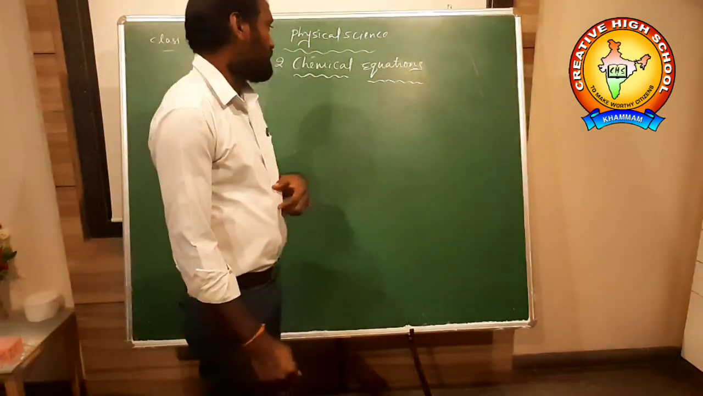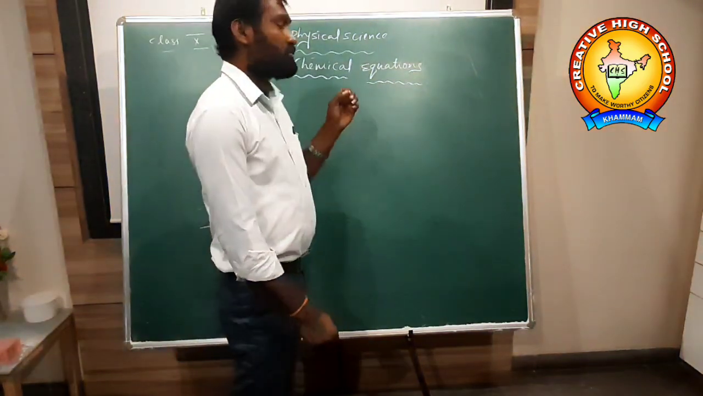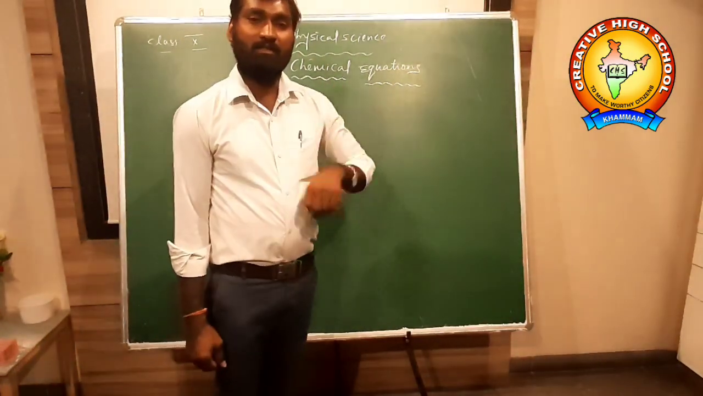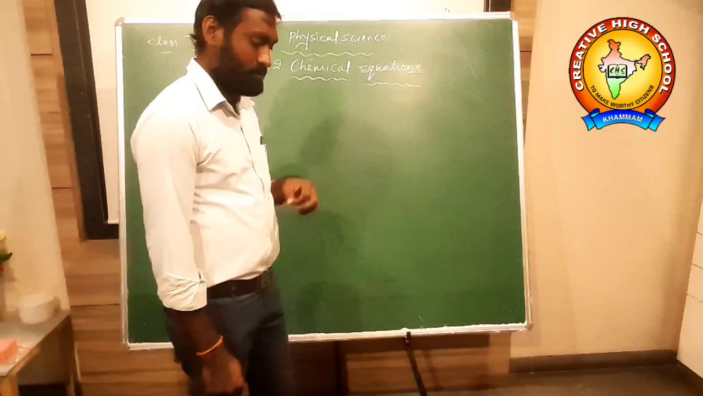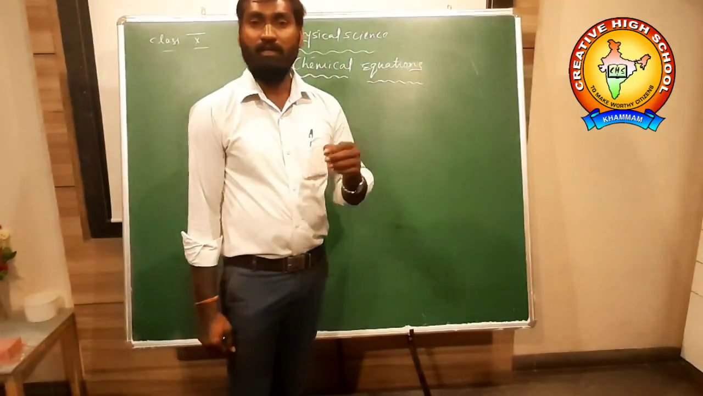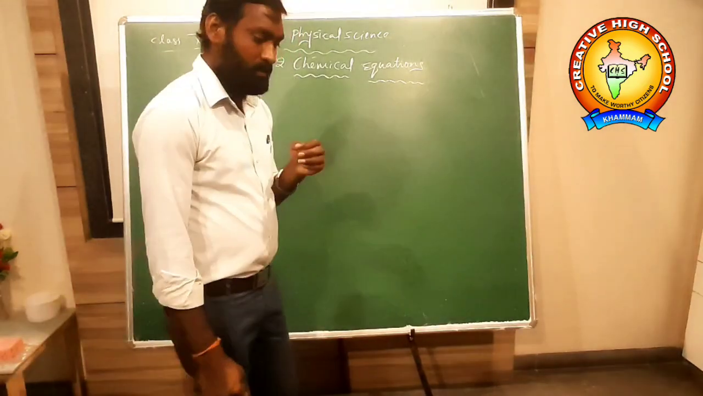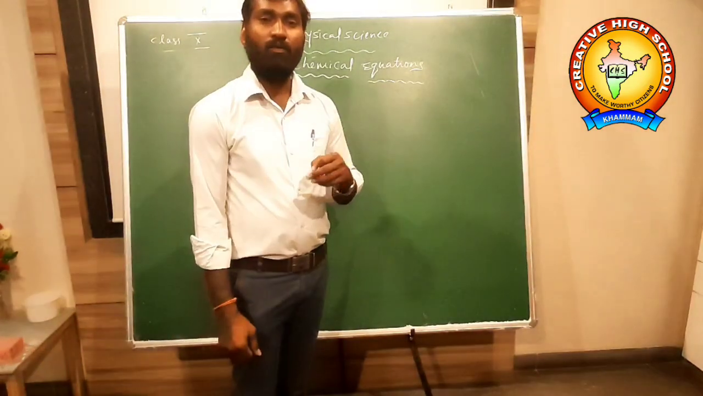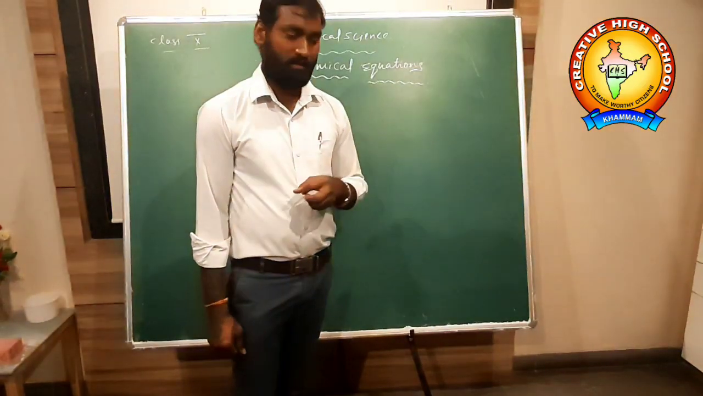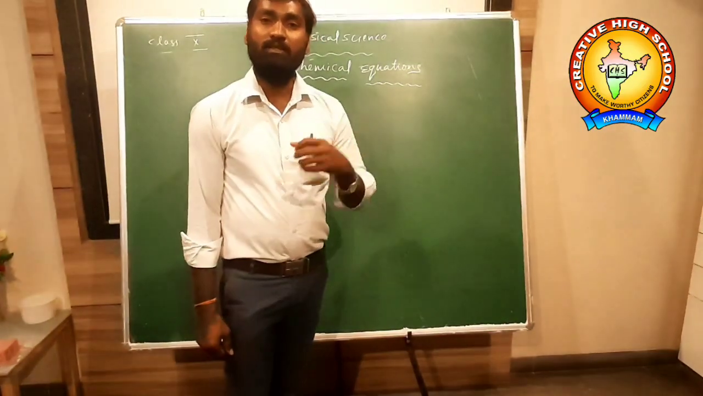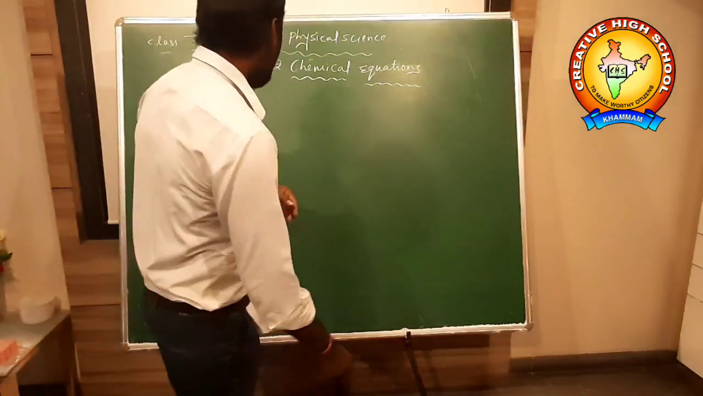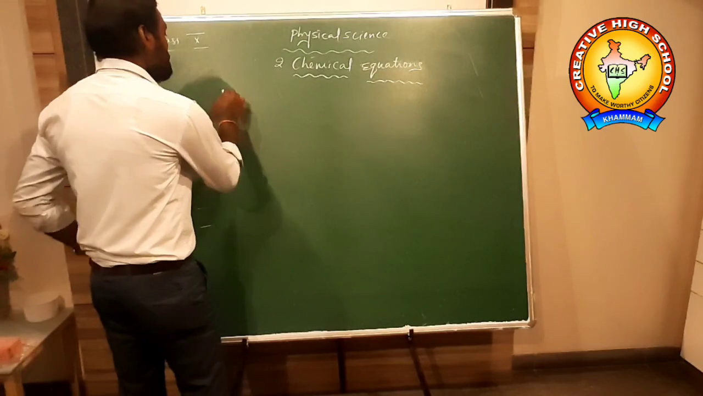Okay, friends. So, chemical equations. In previous classes, in 8th class or 9th class, you learned about changes around us. In changes around us, we have so many changes occurring in our surroundings. Some are slow changes, some are fast changes. In the previous class we discussed changes around us.